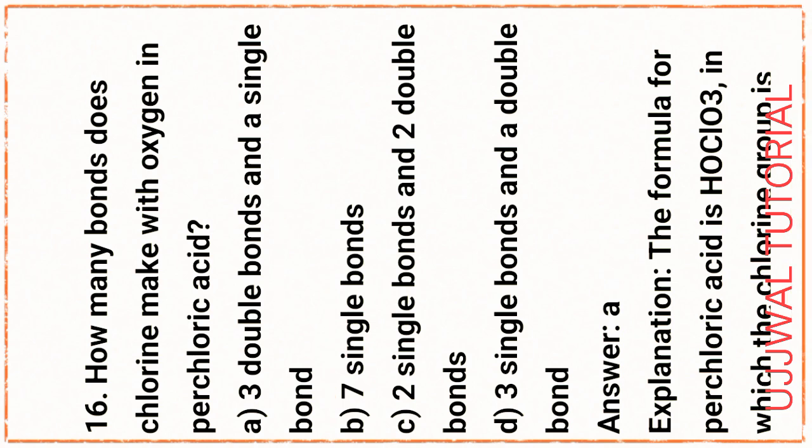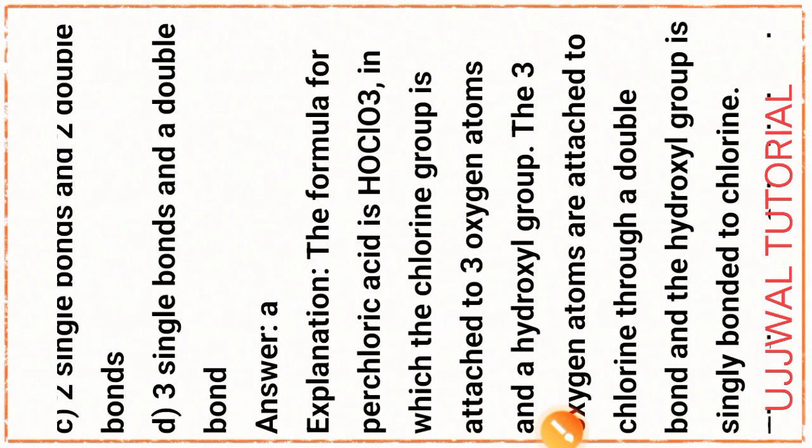To explain this part, the formula of perchloric acid is HOClO3, in which chlorine is attached to 3 oxygen atoms and 1 hydroxyl group.